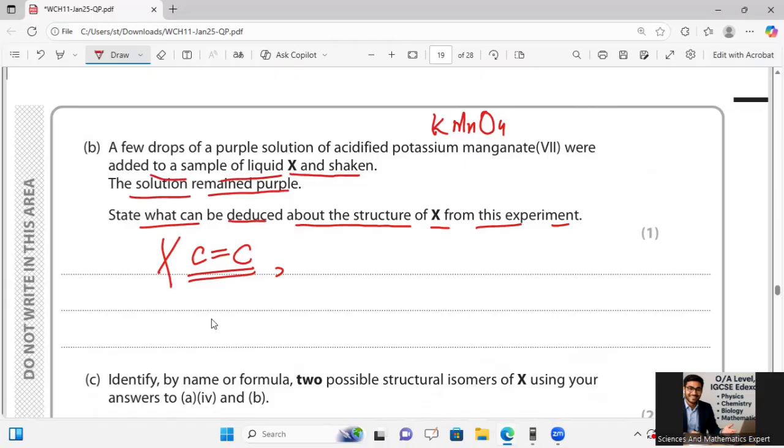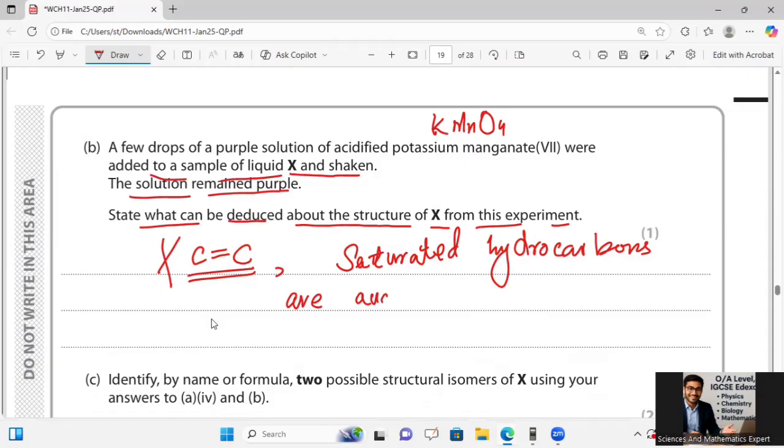The molecule is not unsaturated, so it is not an alkene. Only carbon to carbon single bonds are present and the molecules are saturated hydrocarbons.